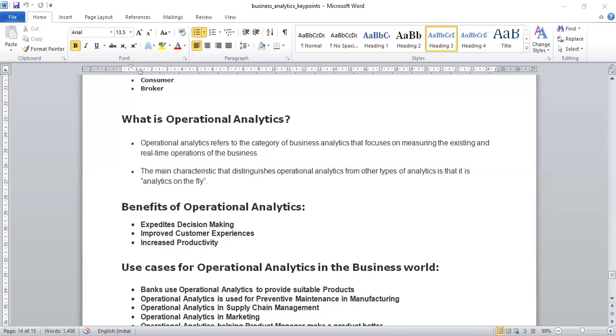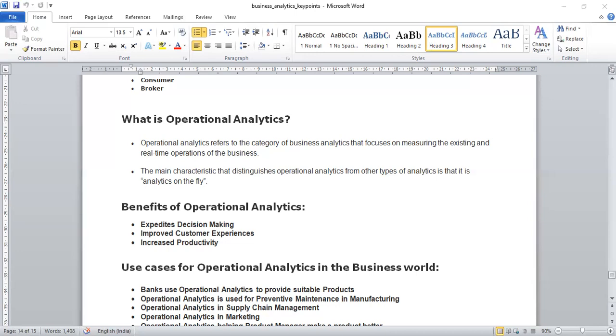So each process of your business generates some sort of message or signals, as you can say, on a real time basis. These are the feedback which are fed to the system, and which can help the operational analytics tool to make instant decisions for the business.